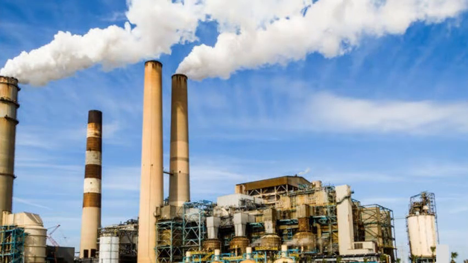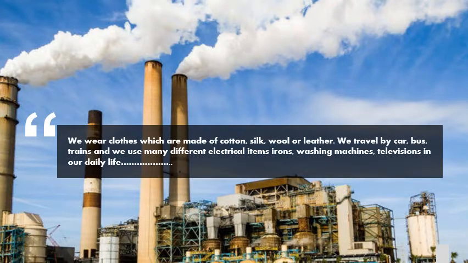We use many kinds of things in our daily life. That would include the clothes we wear, which are made of cotton, silk, wool or leather. We travel by car, bus, trains, aeroplanes, and we use many different electrical items like irons, washing machine, television, refrigerator, generator, computer, cell phones, and so on. These things are used in our daily life. Do you know where these things come from?